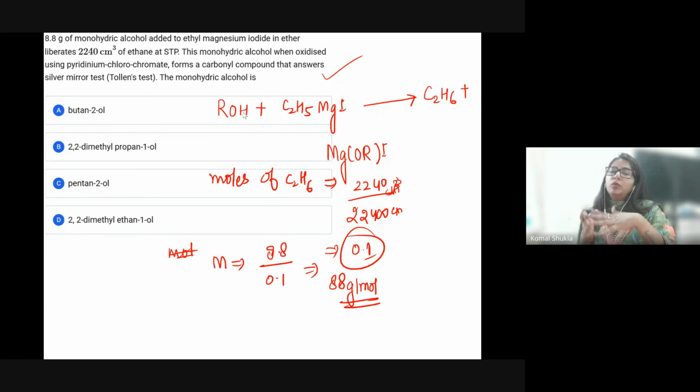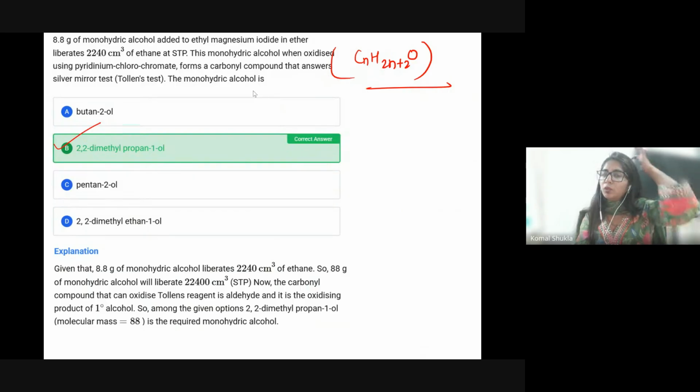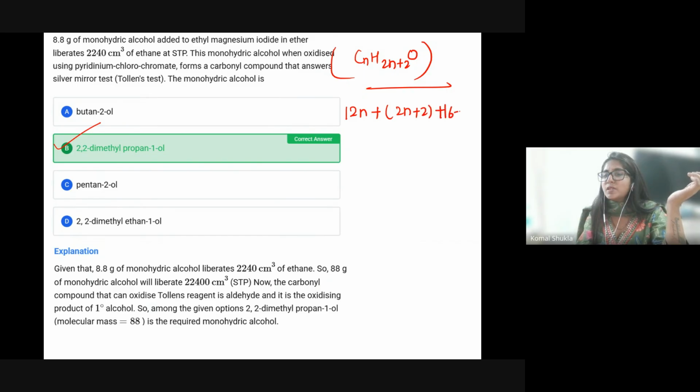You know that any alcohol follows the formula CnH2n+2 and O. That is, the formula will be CnH2n+2O. Now you can put the value. Suppose if I put the value over here, 12 is the mass number, so it will be 12n plus 2n plus 2 plus 16, which is equal to 88. And if you solve this complete equation, you will get the value of n.